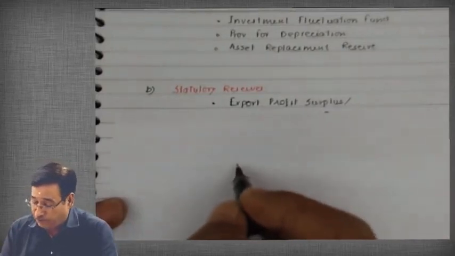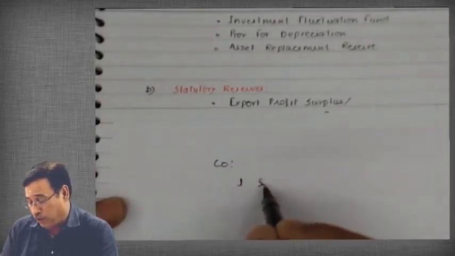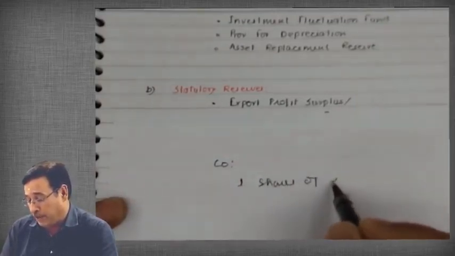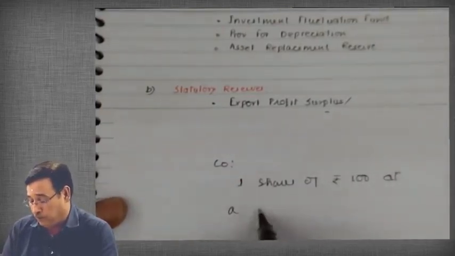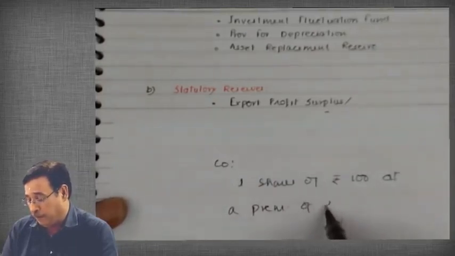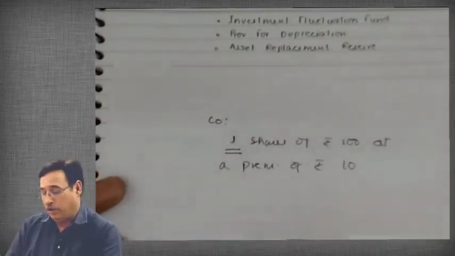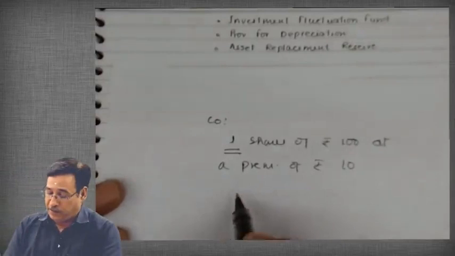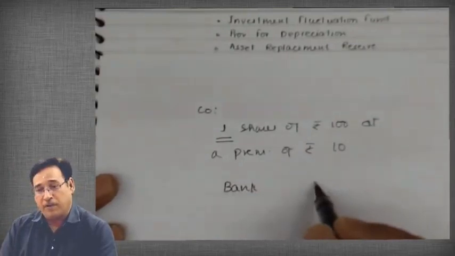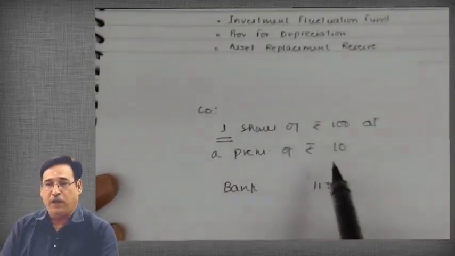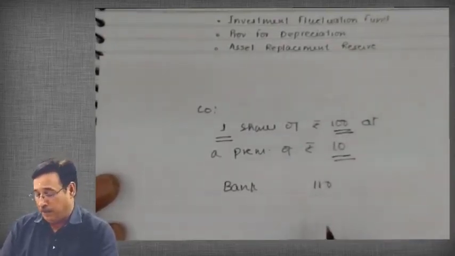Suppose there is a company, and the company issues one share of ₹100 each at a premium of ₹10. What will be the entry? The entry will be bank account debit. How much is the company going to receive? 110, because one share is moving out at a premium of 10. So 100 is the face value, and at a premium of 10, the company will receive 110.